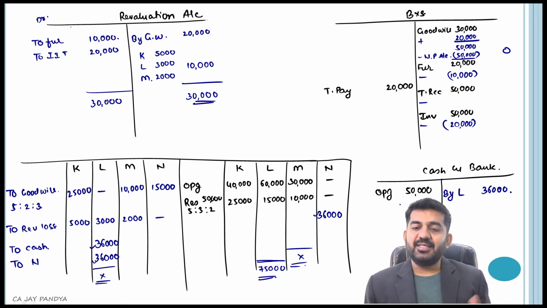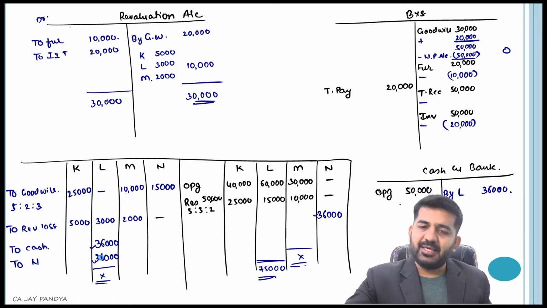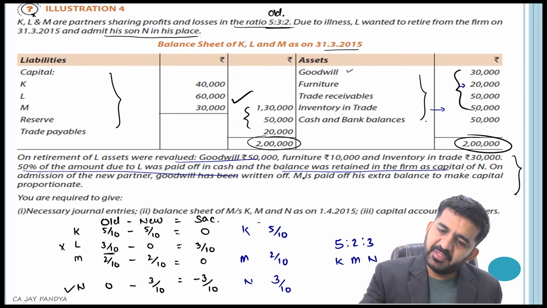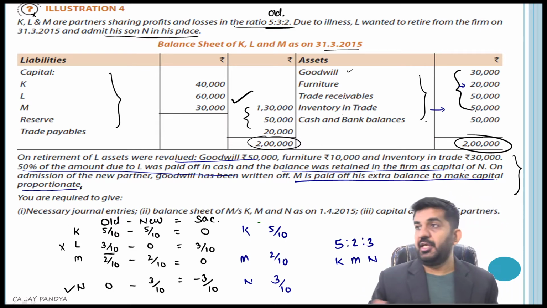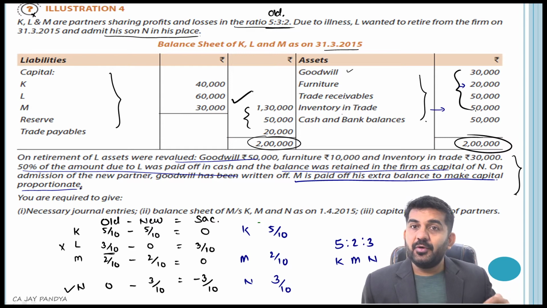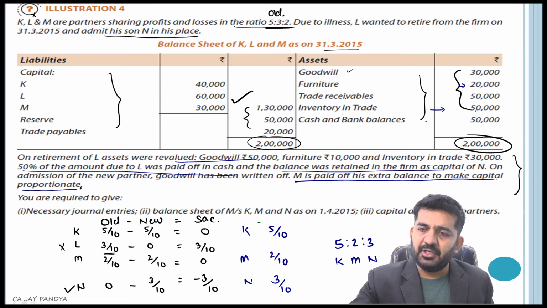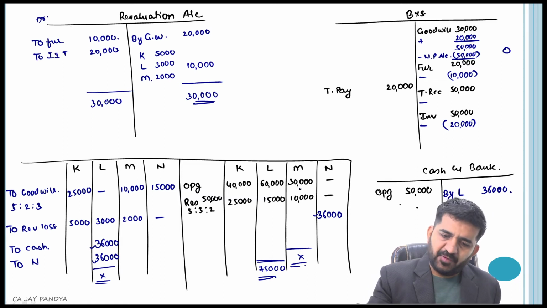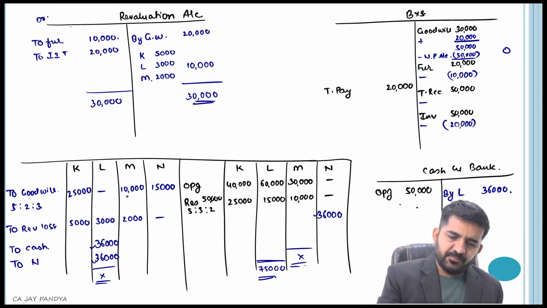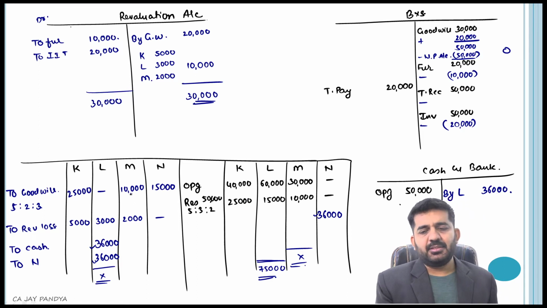Now what they are saying is, Mr. K, try to understand over here. M is paid off his extra balance to make capital proportionate. So, M will be given some extra money to make his capital proportionate. Try to concentrate. M. What is the balance of M? M is 40,000 minus 10 is 30,000 minus 2 is 28,000.